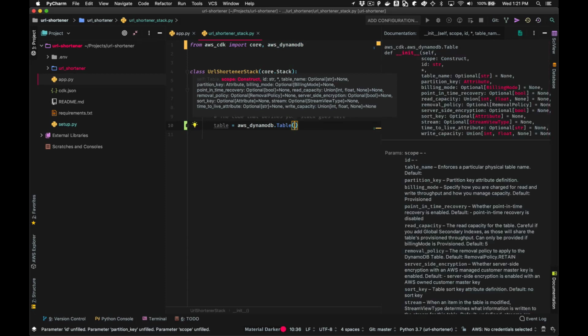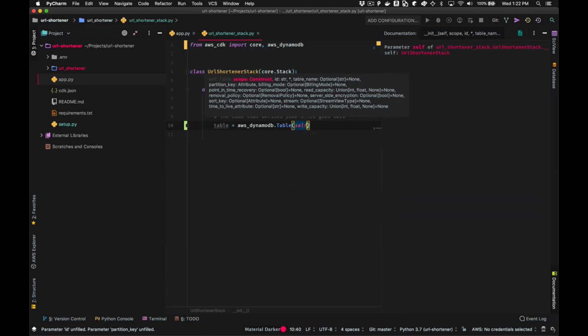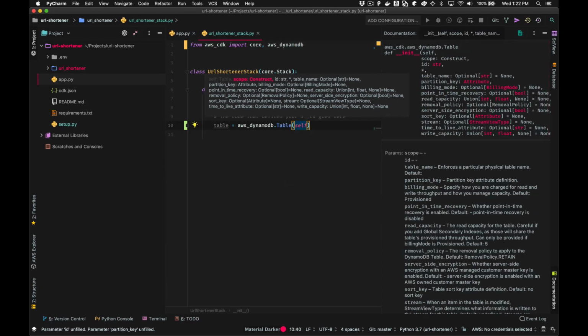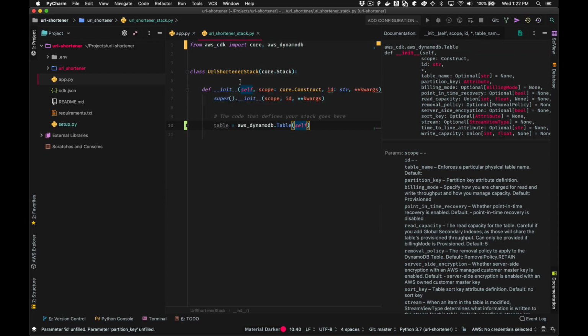Now, whenever you're instantiating a construct, you're going to have this same pattern where the first parameter we pass in is the enclosing scope. So this is the construct that essentially contains the new construct we're creating. And for the most part, you're always going to pass in self or this. And in our example, that's exactly what we're going to do. And that just means that this URL shortener stack instance that we're creating this table in the context of that URL shortener stack. So you can think of this table as being contained by this URL shortener stack instance.